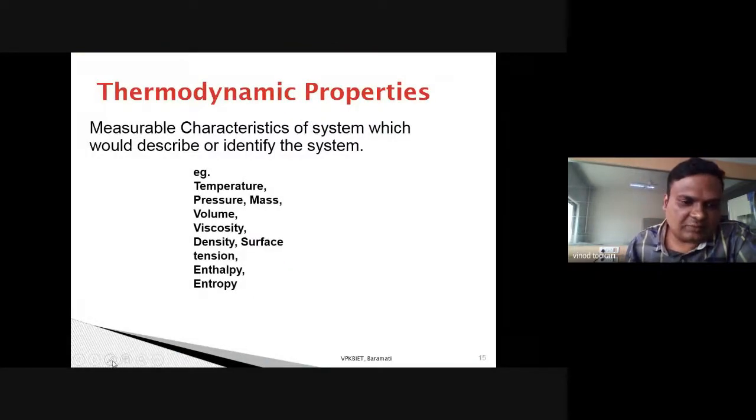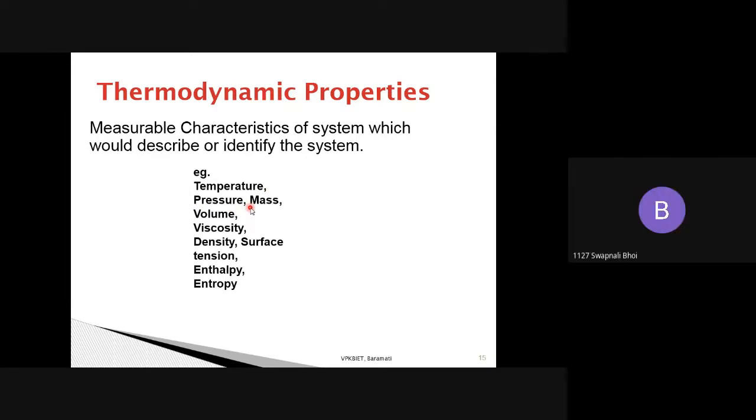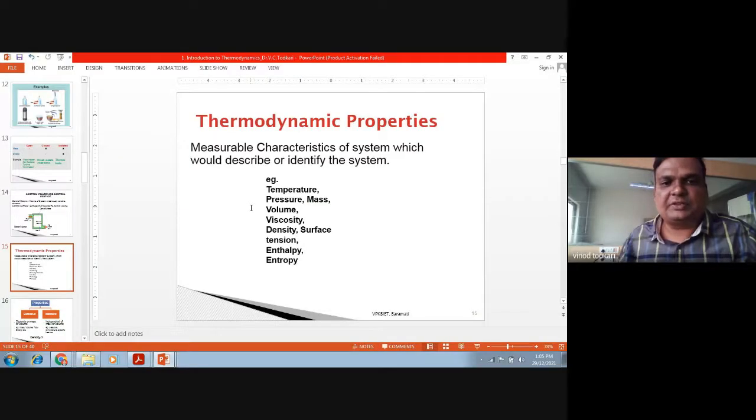So I think the concept of pressure is clear to you, right? There are 3 scales for temperature: Celsius scale, Fahrenheit scale, and Kelvin scale. Do you know about pressure? Yes, sir. Okay, so tell me, how do you define pressure? Force upon area. Excellent. So what is the unit of pressure? What is the unit of force?